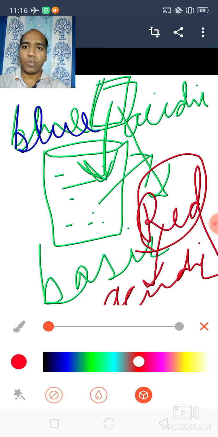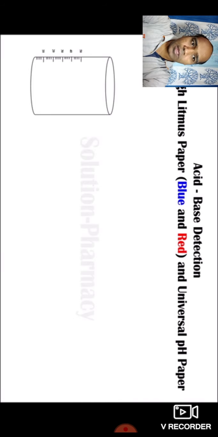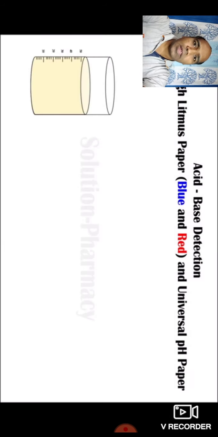I'm going to show you one experiment regarding this. I'm taking one jar. First of all I'm taking one solution. It can be either acidic or basic. So first of all I am taking an acidic solution. Now I am dipping a blue litmus paper into it.